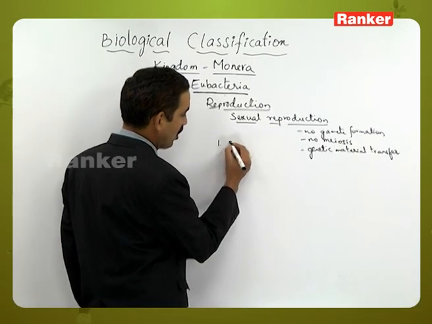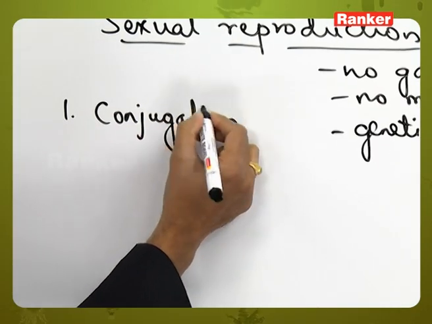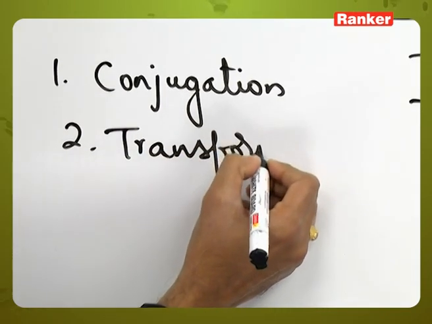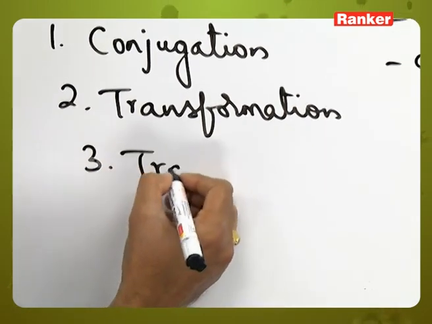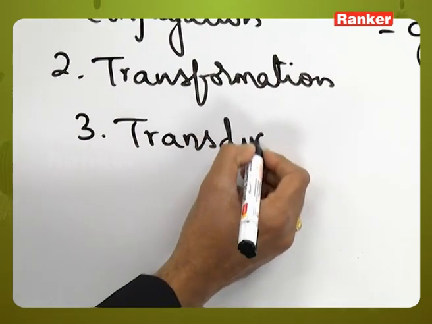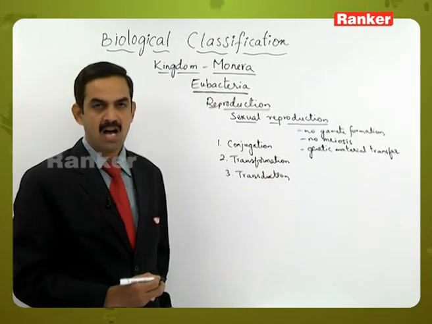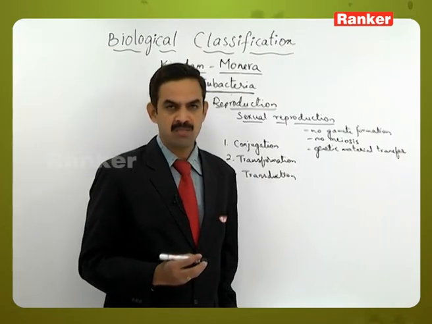Those are 1. Conjugation, 2. Transformation, 3. Transduction. So these are the 3 different methods of transfer of genetic material from one bacteria to the other bacteria. Let us start with the first one, that is conjugation process.